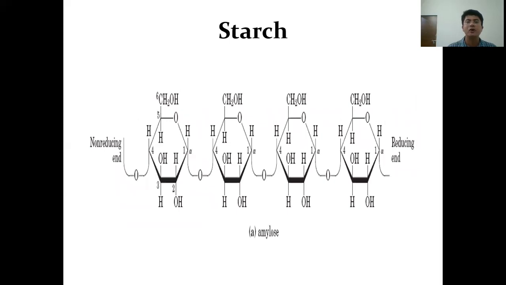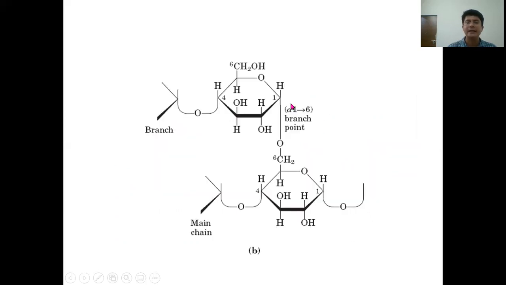Here is an example of the polysaccharide starch that is shown over here. So you can see the alpha 1,4 linkage is present between the glucose units. So these are the glucose units which are linked to each other by alpha 1,4 linkage. The linear component is referred to as amylose, whereas at branch points alpha 1,6 linkage exists and the branched component is referred to as amylopectin. So two glucose units at the branch points are linked to each other by alpha 1,6 linkage.